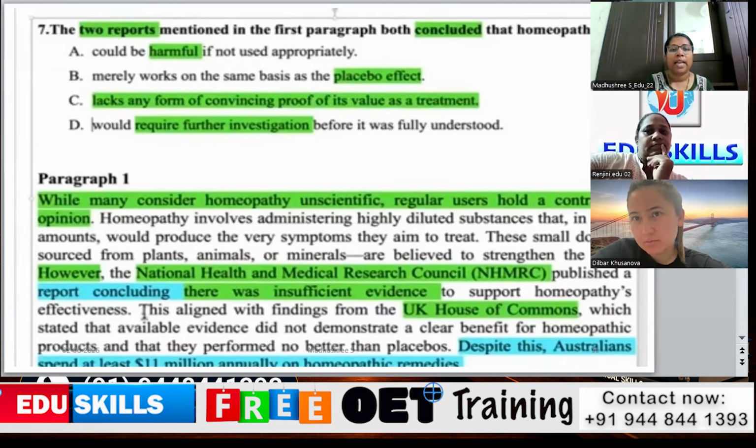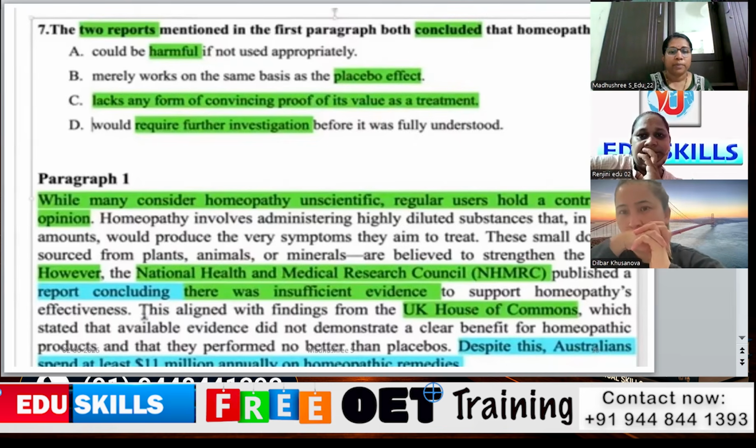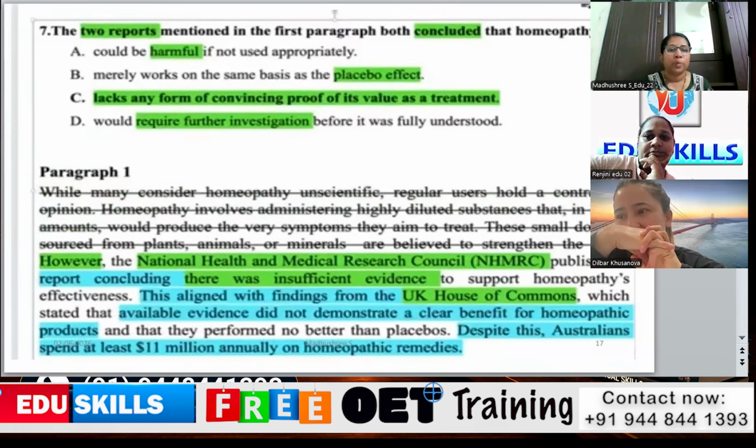So that is the lack of any form of convincing proof of its value as a treatment. That is the paraphrasing of it, aligned with the text: there was insufficient evidence to support homeopathy. And shall we move on to the next question?